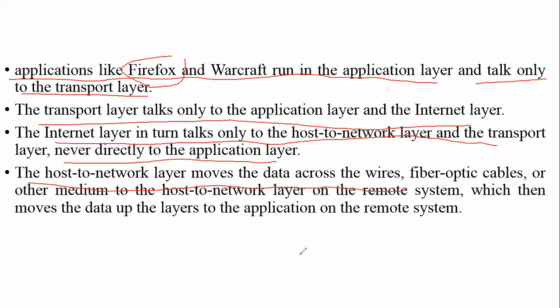That wire could be fiber optics, or coaxial cable, or twisted pair, shielded or unshielded, lots of wires that can be used while communicating with multiple computers. Other medium to the network host layers on the remote system, which then moves the data up the layers to the applications on the remote system.